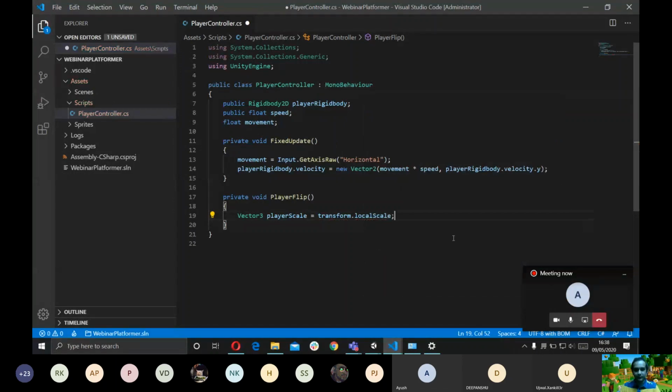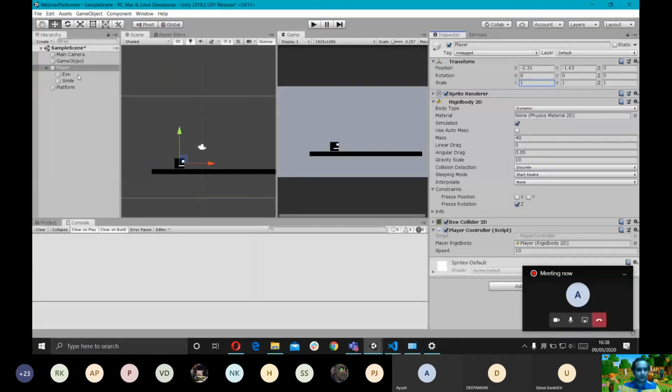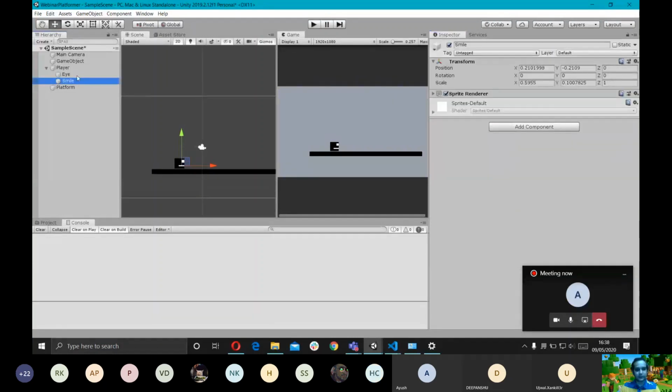Why I used local scale is because I'm going to explain something really quick here. Now that I and Smile are children of the player game object, their scale is always going to be in respect to the parent.